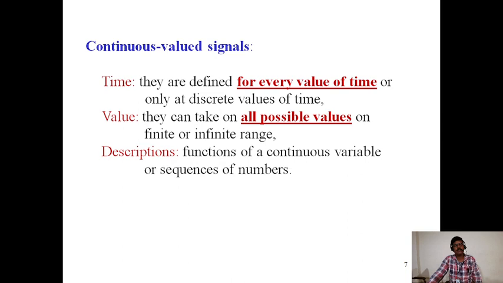Sampling frequency is the reciprocal of the time period. And continuous valued signals. They are defined for every value of time or only at discrete values of time. They can take on all possible values on a finite or infinite range. Descriptions: functions of a continuous variable, sequences of numbers. These are examples of continuous valued signals.